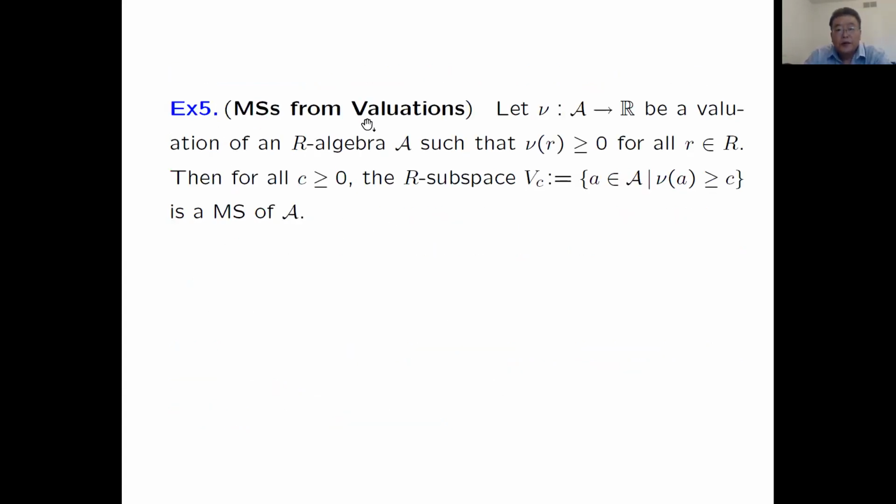Next example is from valuations. Suppose we have any real valued valuation mu. Then for any c greater than 0, we can define V_c to be all the elements of A with valuation greater than c, and this automatically gives a Mathieu subspace. So any real valued valuation gives a family of Mathieu subspaces. This is something very useful in algebraic number theory.